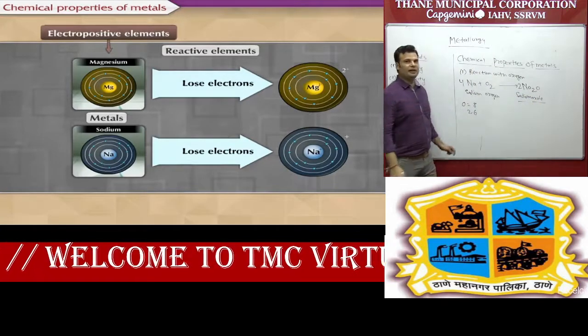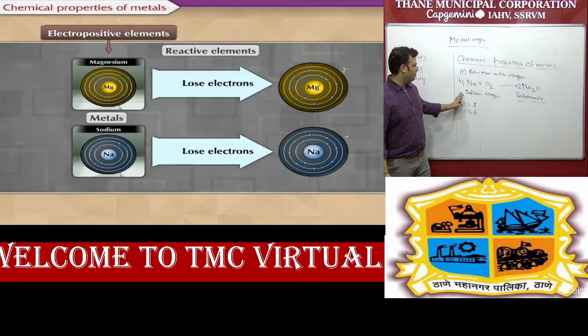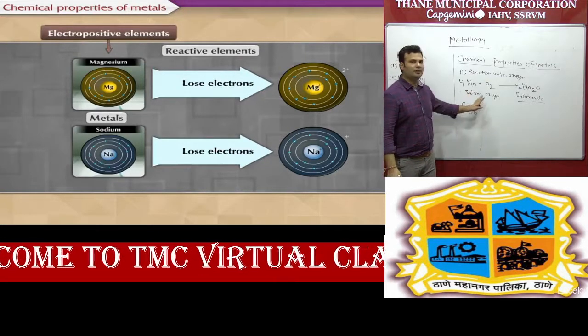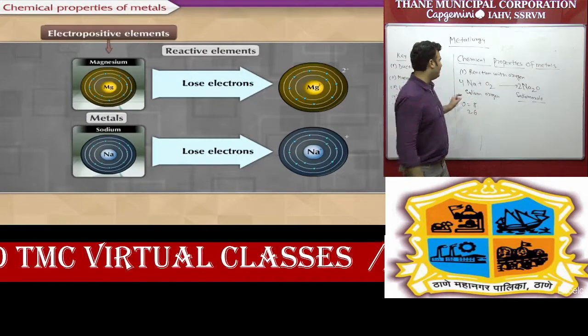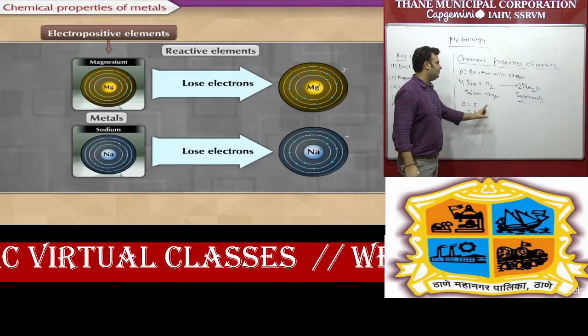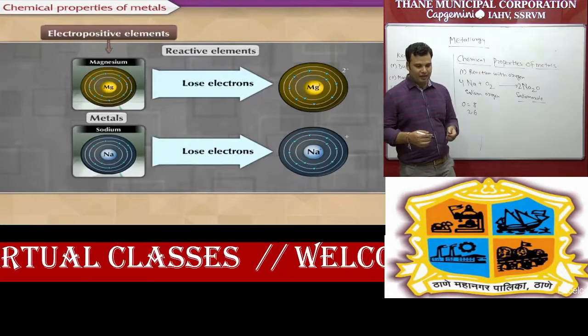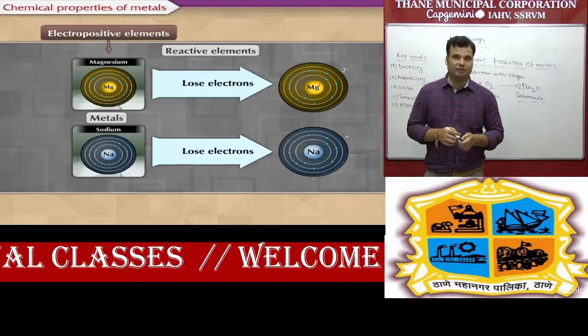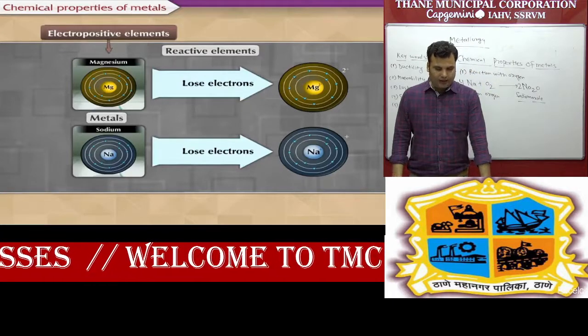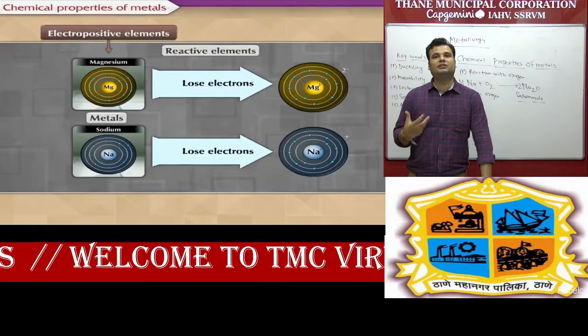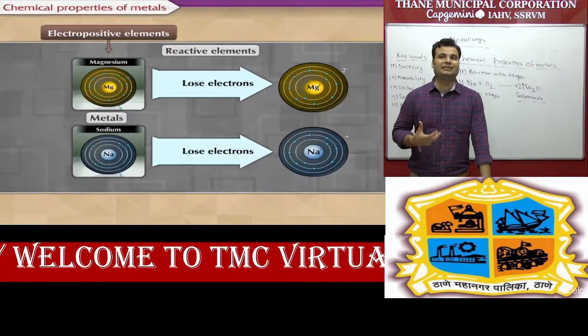Always remember that whenever a metal like sodium reacts with oxygen, it forms sodium oxide. So whenever a metal reacts with oxygen, it forms a metallic oxide. One important thing to remember: on exposure to air, they release a tremendous amount of heat and always catch fire.